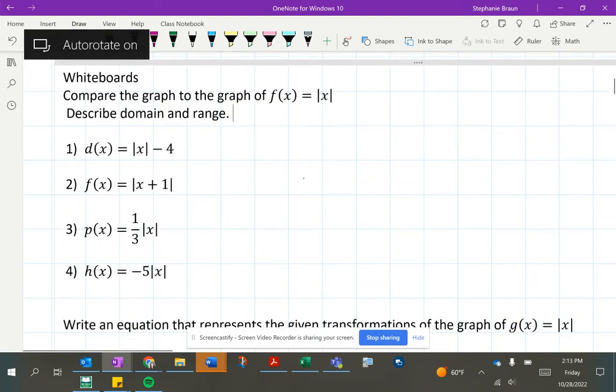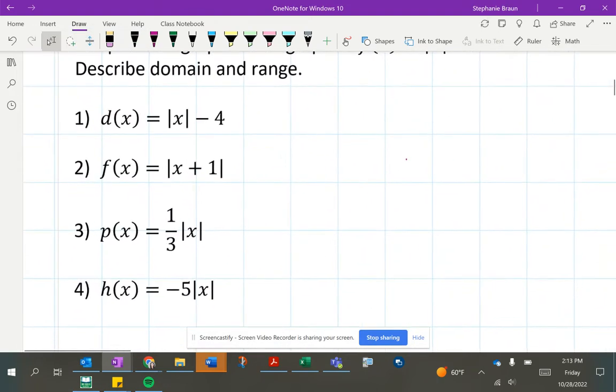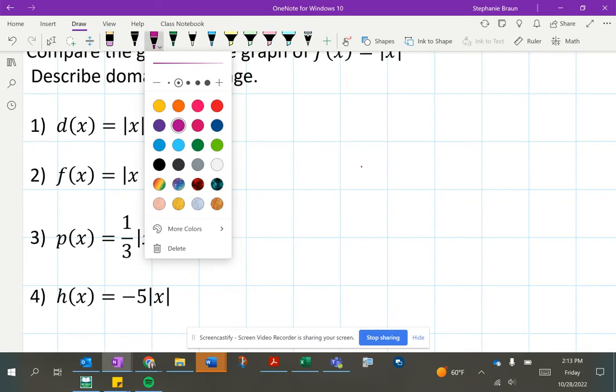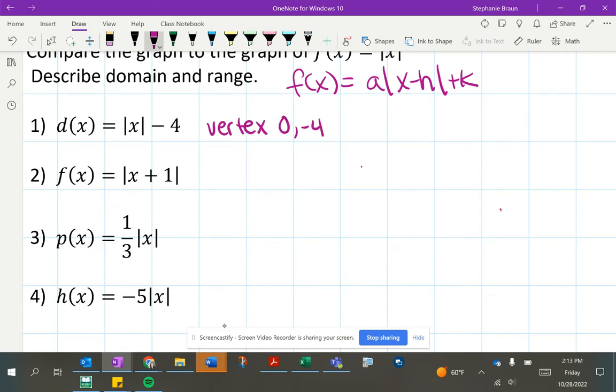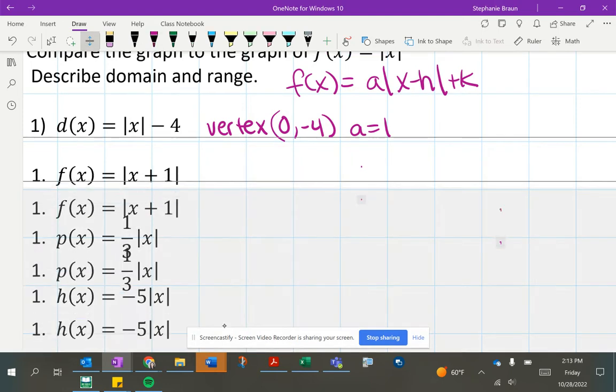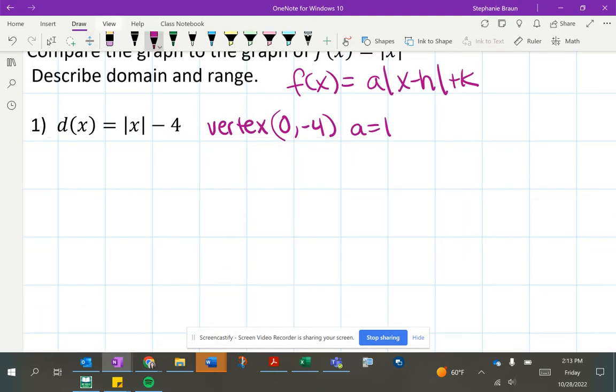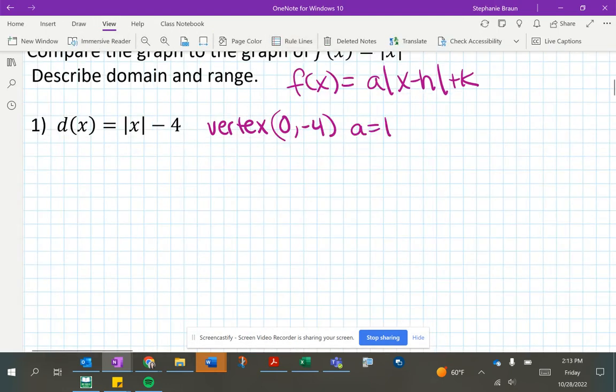All right, to help you with graphing, since we didn't get to do a ton of examples, let's look at some of these problems that we were doing at the end of class to get you going here. This one, if we look at the formula again, this one has a vertex of 0, -4, and an a value of 1. So to help you with figuring out how to graph,